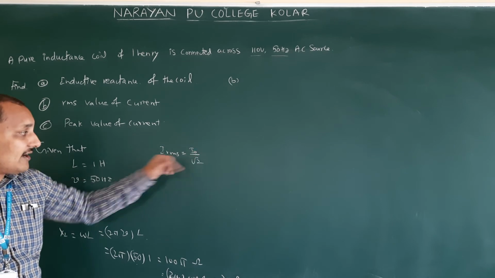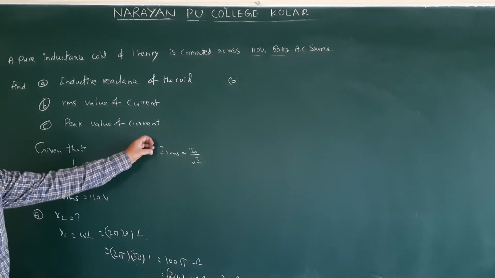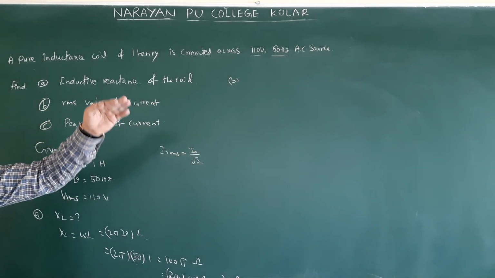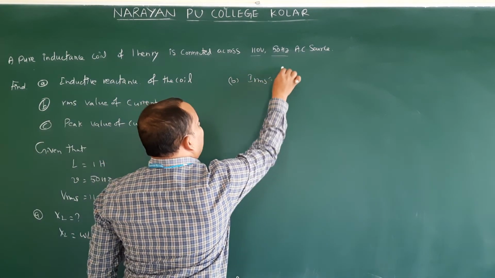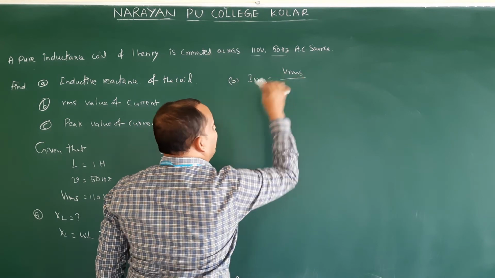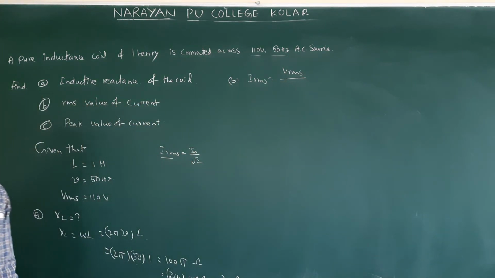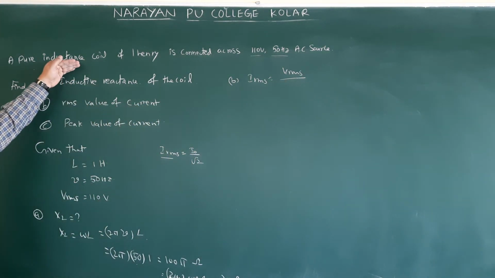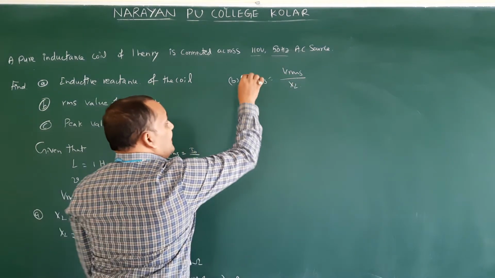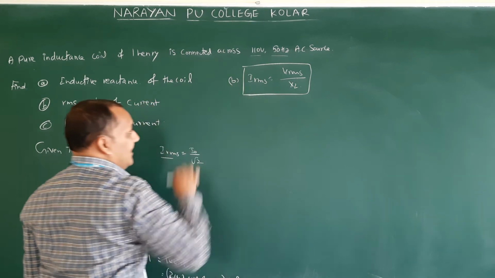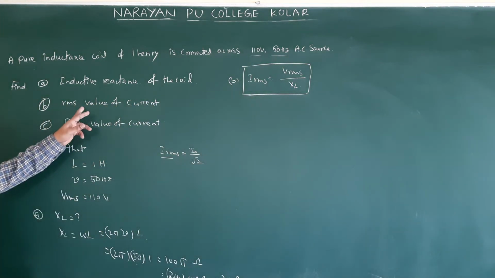If you don't know I naught, how do we apply it? By using Ohm's law, I is equal to V by R. Now IRMS is equal to VRMS by R. What is that R? The resistance of that coil. What is the resistance of the coil? XL. Understood? This is a new formula for you to find IRMS.